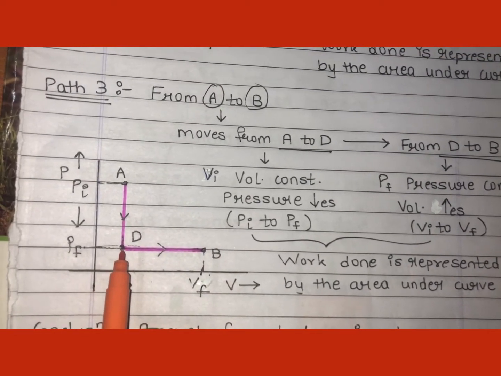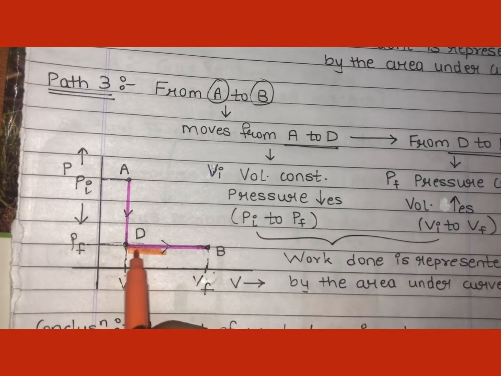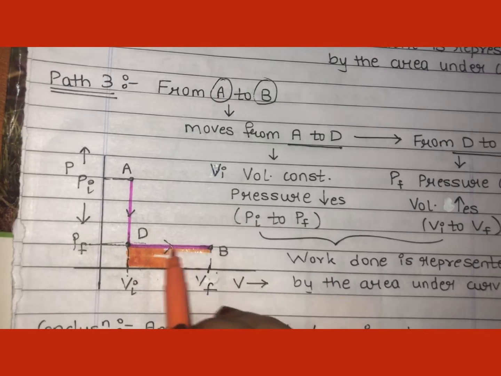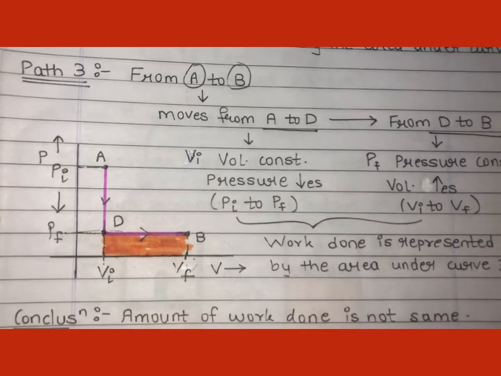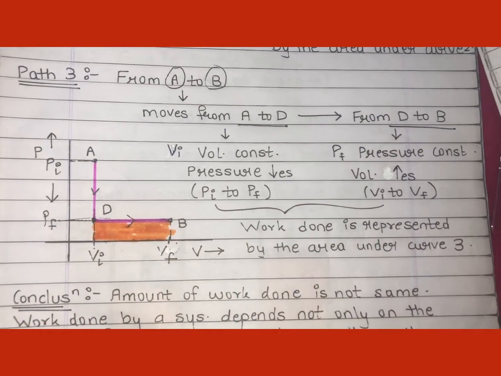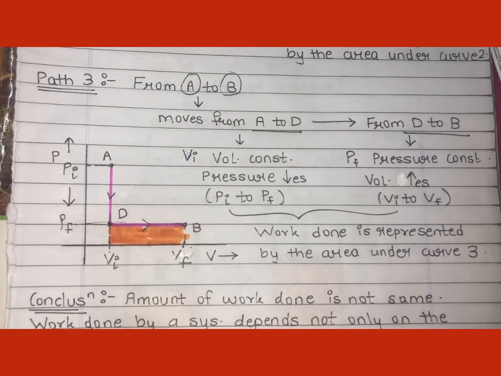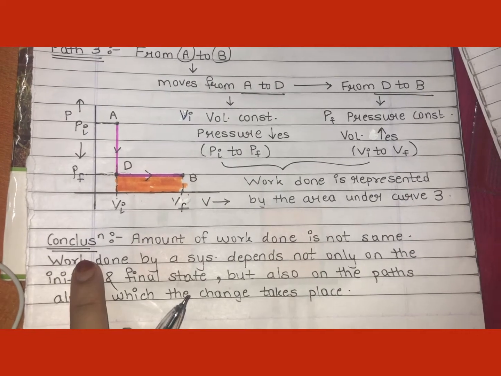See, we have whatever we have after initial volume, so this side, and before final volume. So this area under the curve represents the work done while following path 3. Okay? Now what conclusion can you draw from the 3 paths?